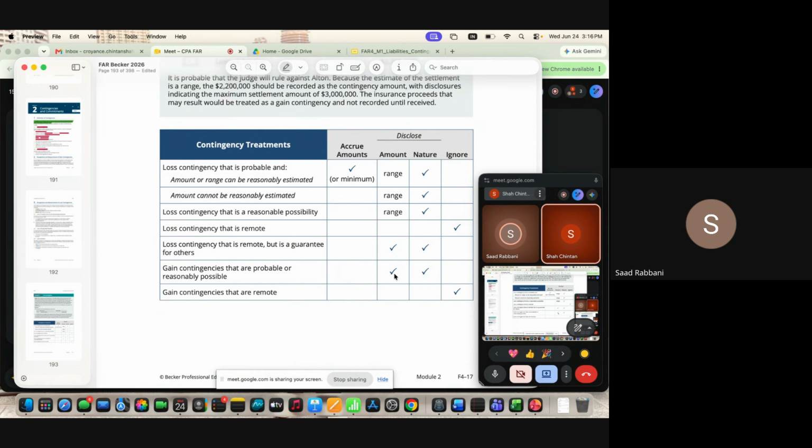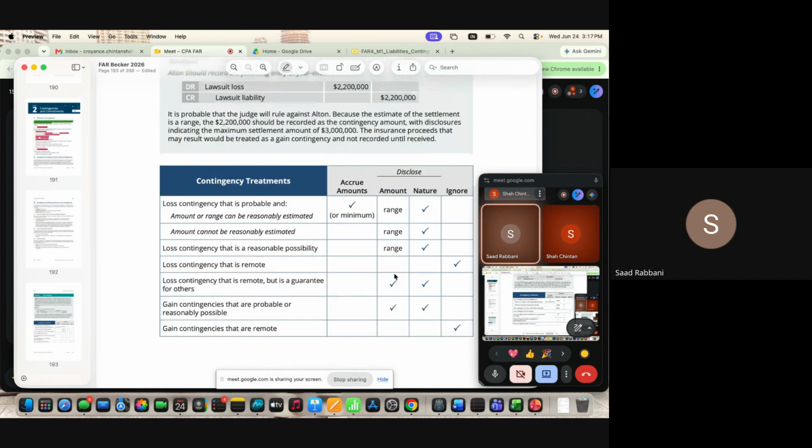What do we mean by giving a guarantee? For example, let's say I have taken a bank loan to purchase a flat, and you have given a guarantee that if I default, you will pay on my behalf. So you don't know whether I will default or not. So there is a contingency involved. But if a guarantee is given, there is always an external threat. So you will always disclose those transactions.